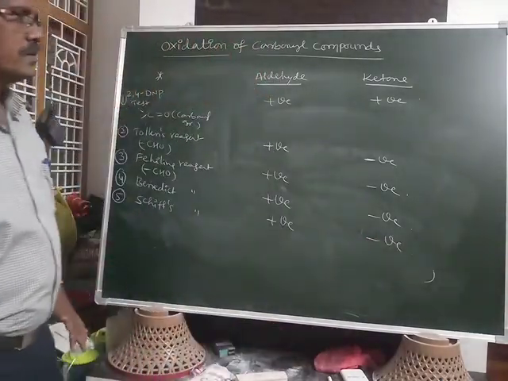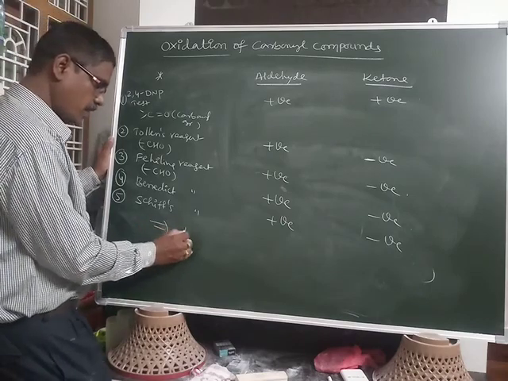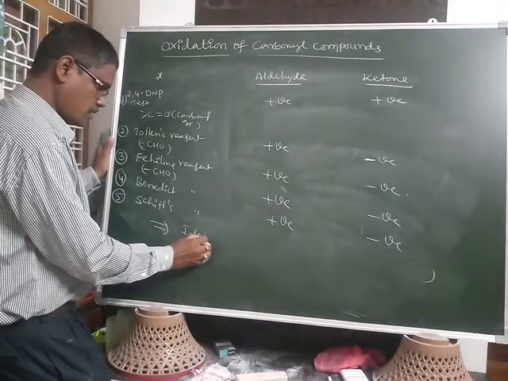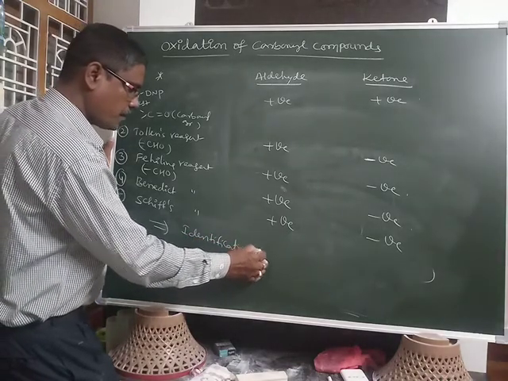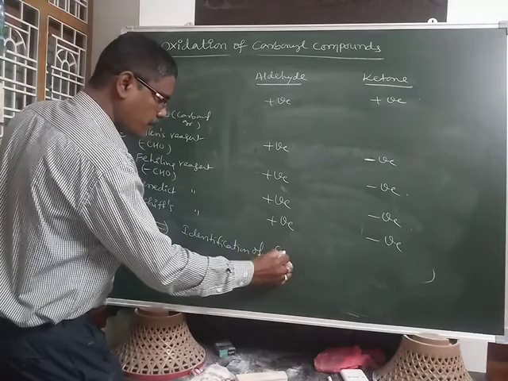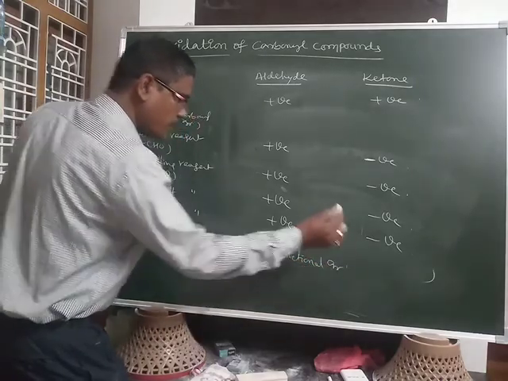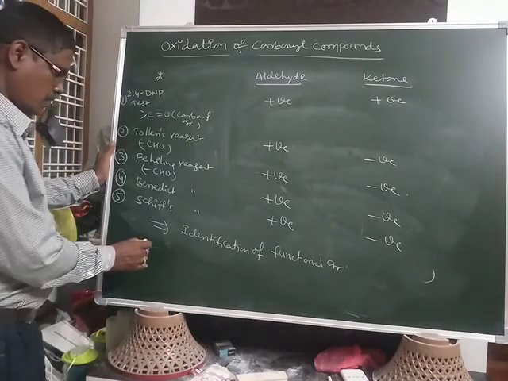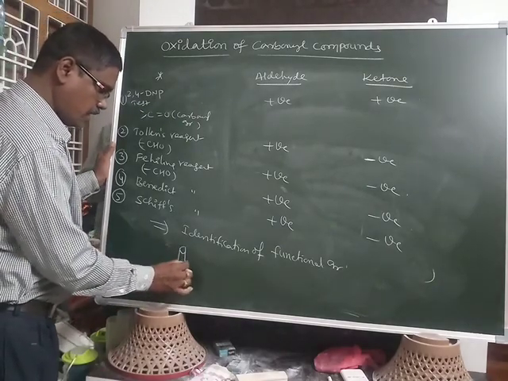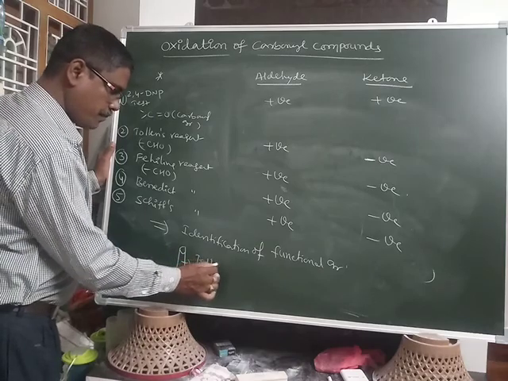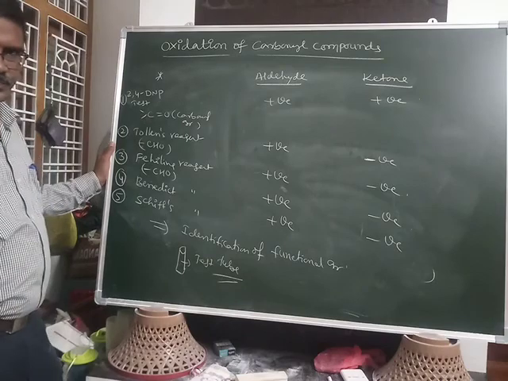Based on this, it is very useful for identification of the functional group in the given compound, which is taken into a test tube.